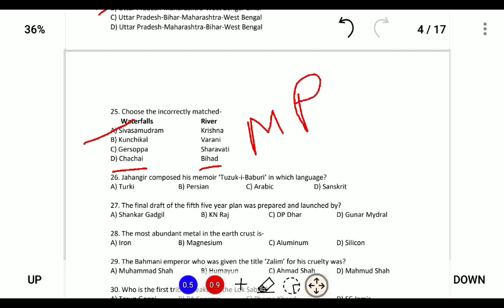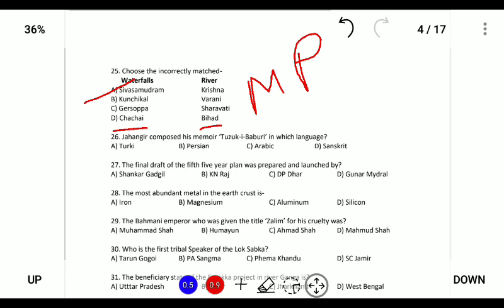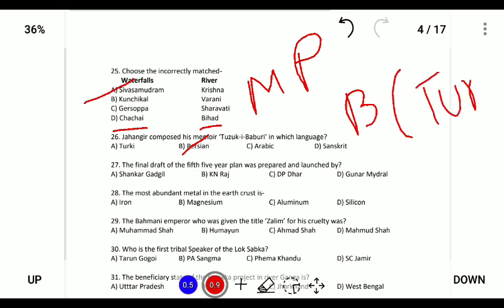Next, Jahangir composed his memoir Tuzuk-i-Jahangiri in the Persian language. To be noted, Babur also wrote his autobiography Tuzuk-i-Baburi, and it was written in Turkish because the descendants of Mughals belong to the tribe called Chagatai Turk. So naturally, Babur wrote his autobiography in Turkish.